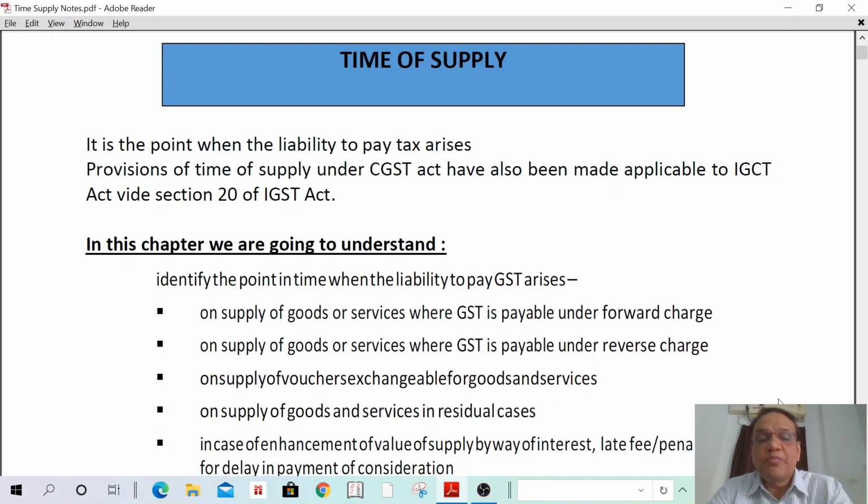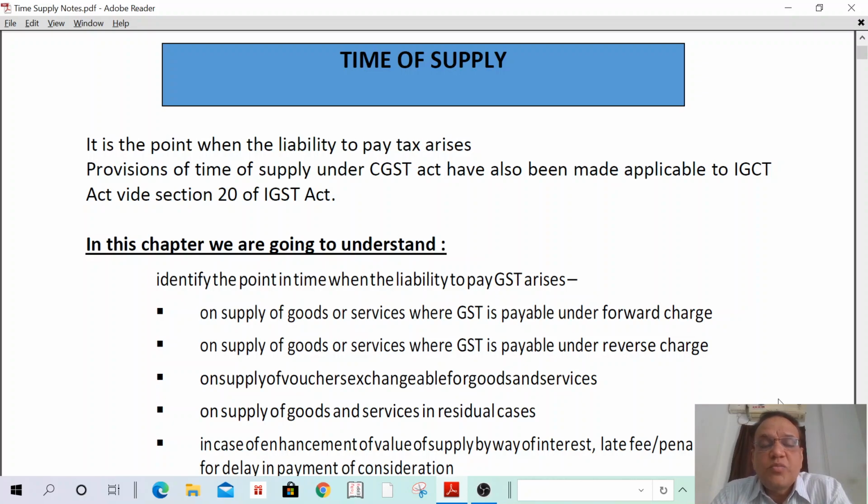Then one more important point is, what are the provisions and rules applicable under the time of supply? Under the CGST Act, the same rules and provisions are applicable to the IGST Act also. That means whatever provisions and rules of time of supply are applicable under the CGST, the same are also applicable to the IGST Act.